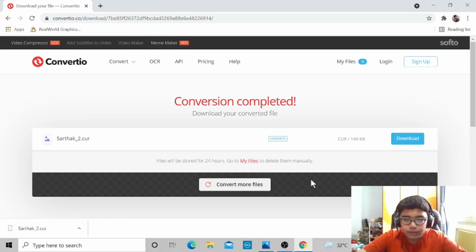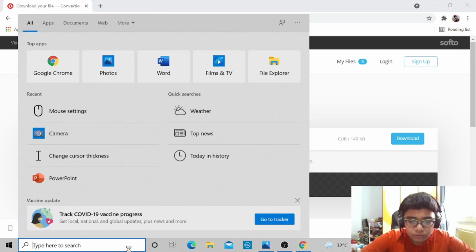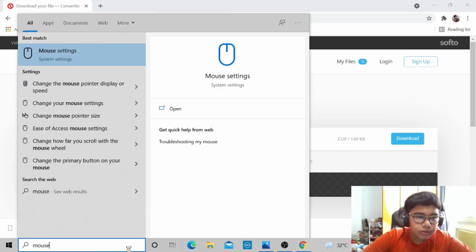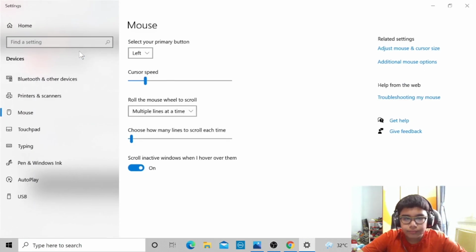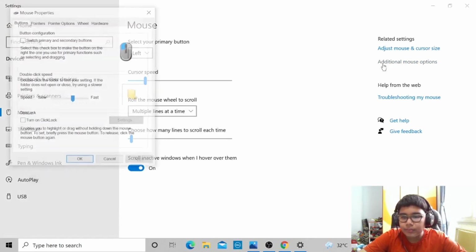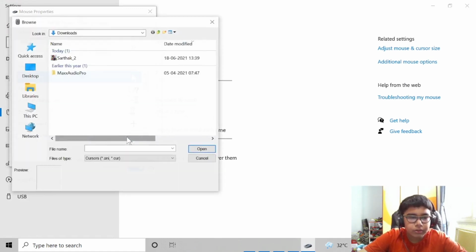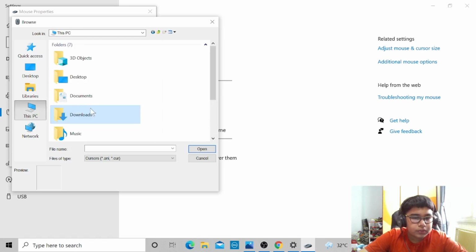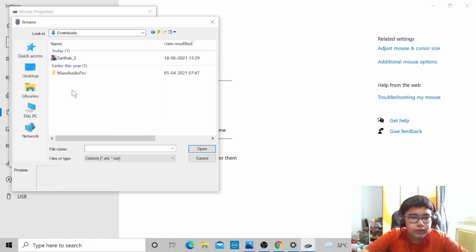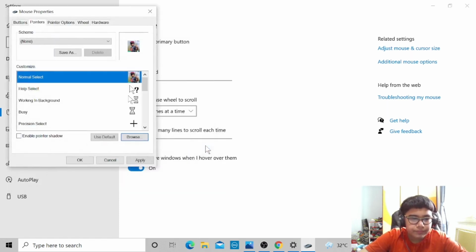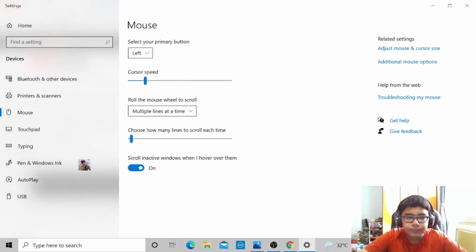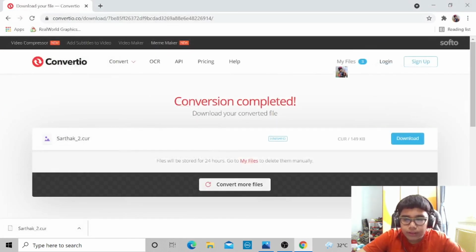And now it's downloaded, and now just type here mouse settings and then select additional mouse options, select pointers, browse and then go to this PC and downloads. So you can get here your CUR. So just open it and now select apply and then OK. So now as you can see, my cursor is replaced with my photo.